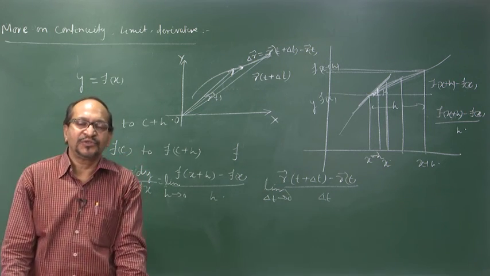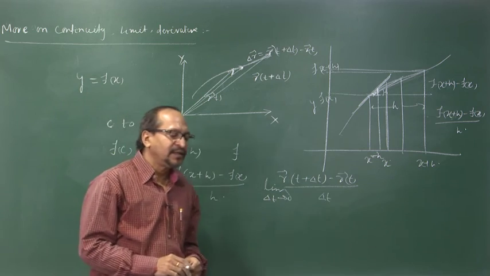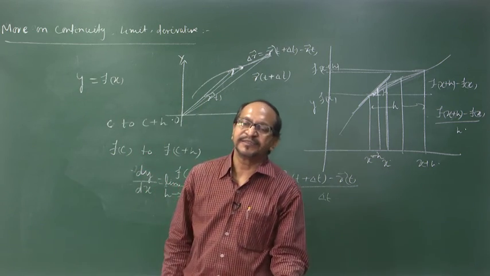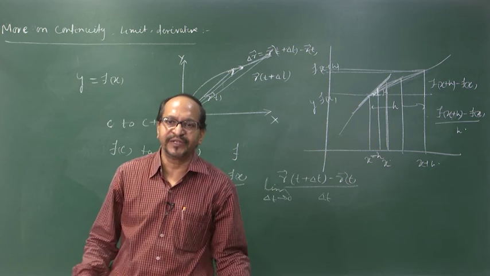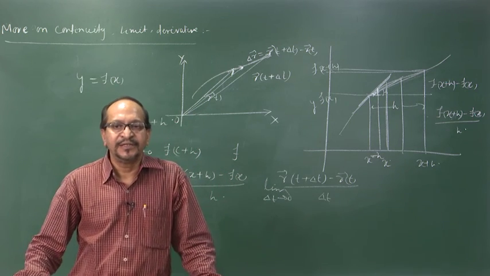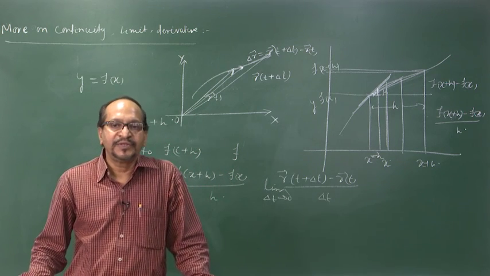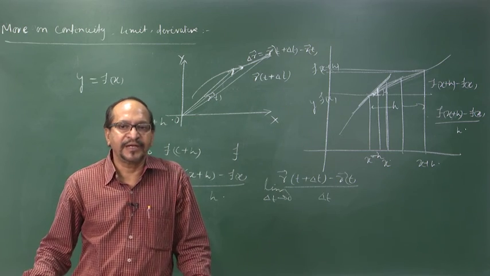Okay. So, this is the reason for devising this new mathematical tool, the derivative or differential coefficient, to carry out different physical and mathematical calculations.